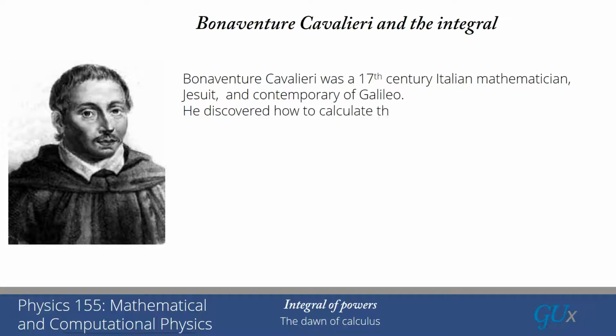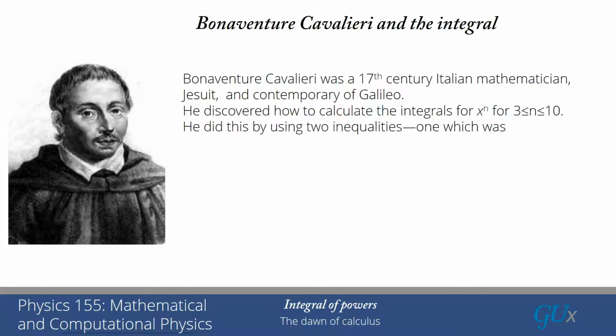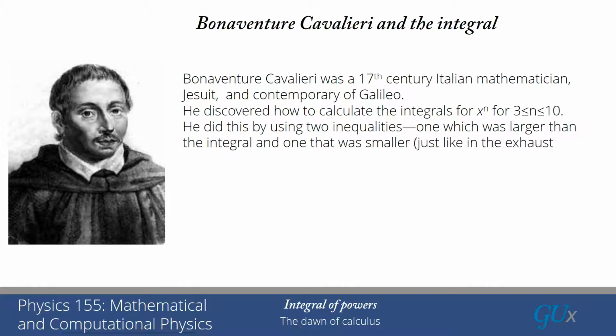He discovered how to calculate the integrals of x to the n for n equals 3, 4, 5, all the way up to 10. And he did this by using two inequalities, one which was larger than the integral and the other one which was smaller than the integral, and then taking the limit where the two approached each other, just like we did in the exhaustion method for determining pi.